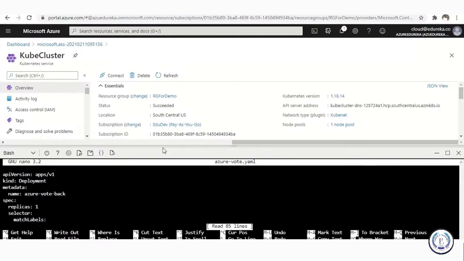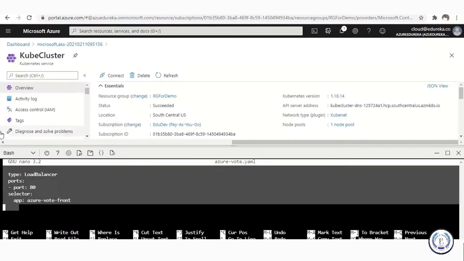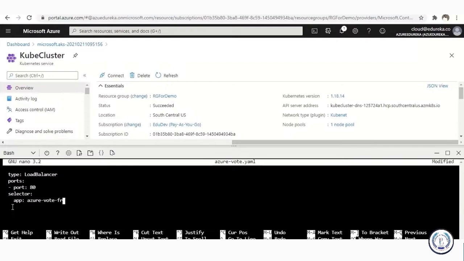Guys, I've already pasted a piece of code here because I tried implementing this demo before, so you'll see that there's code here. In this case, we are going to remove this code just to be safe and paste the code again. This is where you'll have all the details. What is the API that is being used? What is the container port? What is the memory that you are using? What call are you making? All those details are here. Do not worry, I'll share the link to this piece of code in the description.